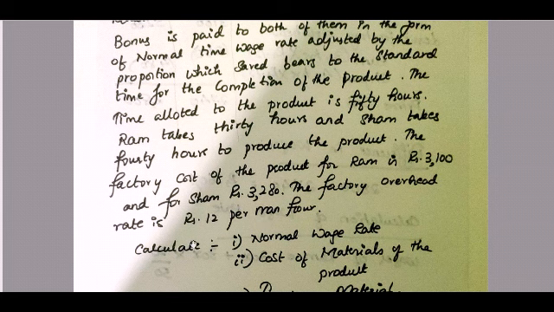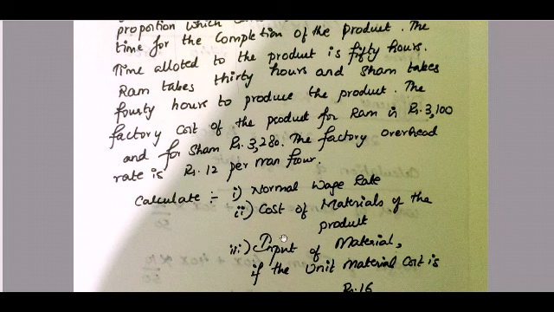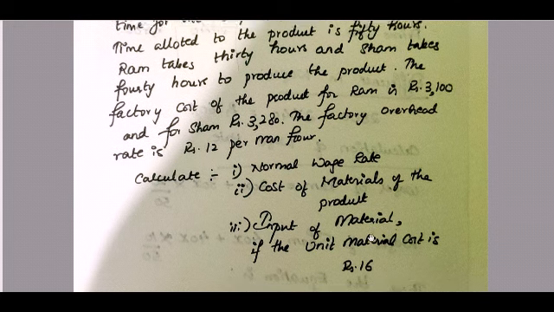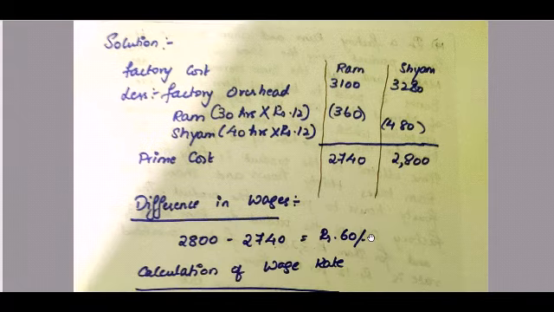So now they have told us to calculate what? Normal wage rate and cost of materials of the input of product. The unit material cost is rupees 16. So basically, like a cost sheet, we are going in reverse so that we can calculate the material cost. Okay, so let us start with the solution part.